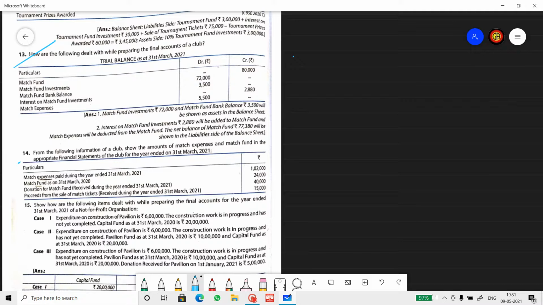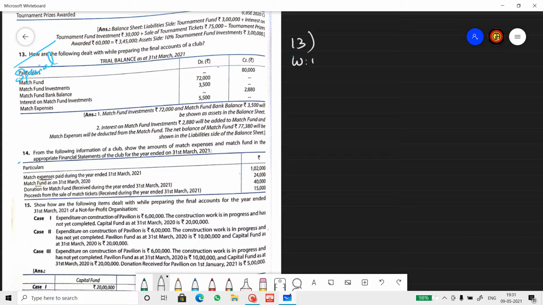Sum 13 now. How are the following items dealt with while preparing the final accounts of a club? Match fund. So that means it's a special fund. Match fund balance is 80,000. Match fund investment 72,000. Match fund bank balance 3,500. Interest on match fund investment 2,880. Match fund expenses 5,550. Okay, so let's do the working note first.